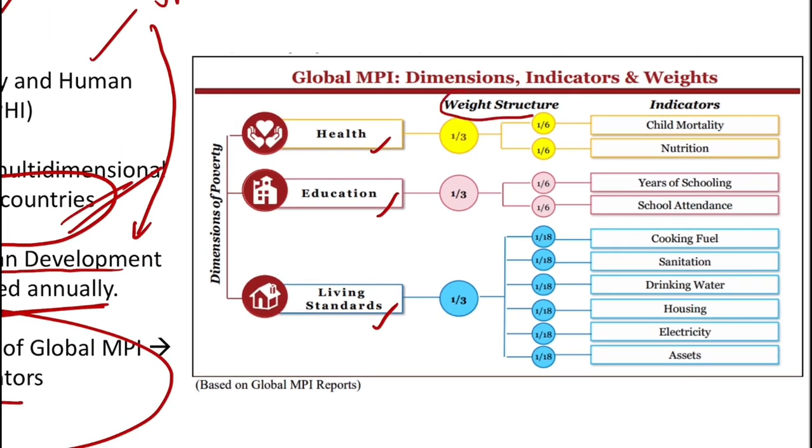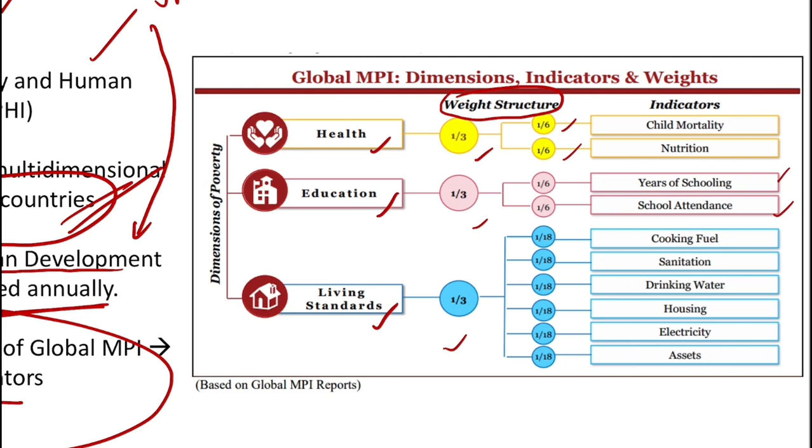Next you have to know the weight structure, that is which particular dimension gets what weightage, and what weightage the indicators get. You can see 1 by 3, 1 by 3, 1 by 3 weightage is given to health, education and living standards. Within the health dimension, 1 by 6 weightage each is given to child mortality and nutrition, and 1 by 6 each is given to years of schooling and school attendance.